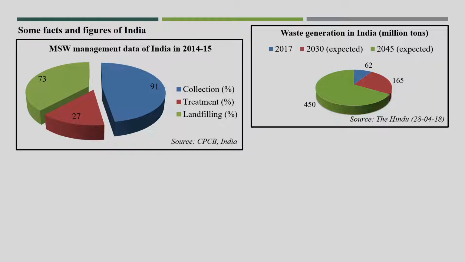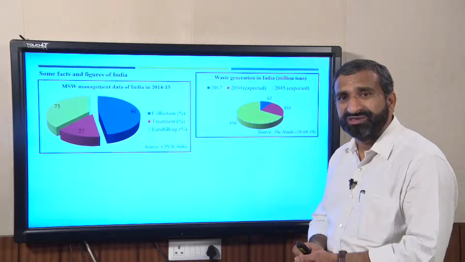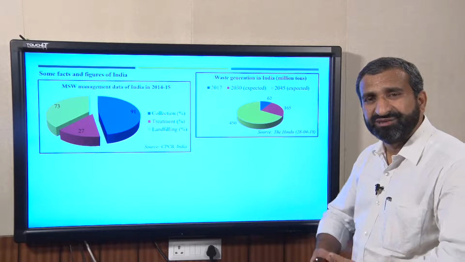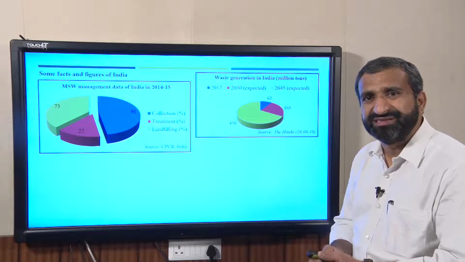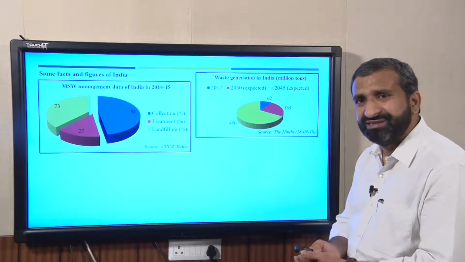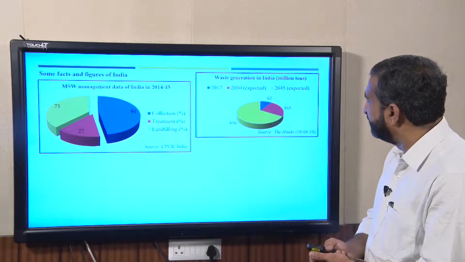Now here some predictions are given, the waste generation in India expected by 2030 and 2045. Currently the waste generation was 42 million tons in 2017, and is now 65 to 66 million tons in 2019-20.